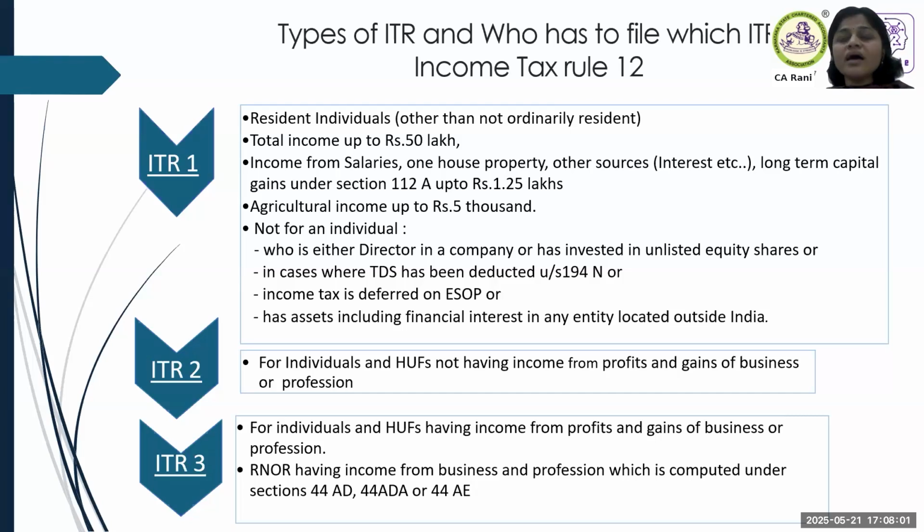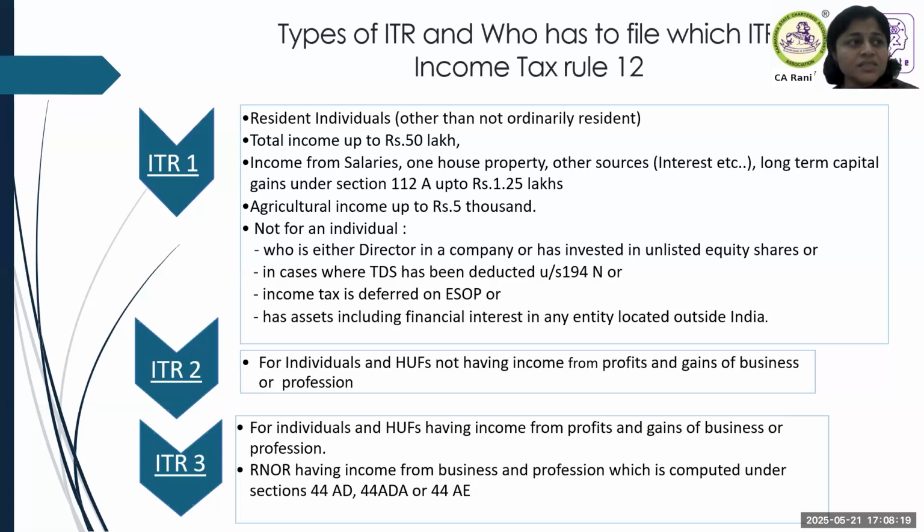Now there are 7 returns we are talking about, ITR 1, 2, 3, 4, 5, 6, and 7. And first bucket, we will bifurcate ITR 6 and ITR 7. They will be applicable for non-individuals.